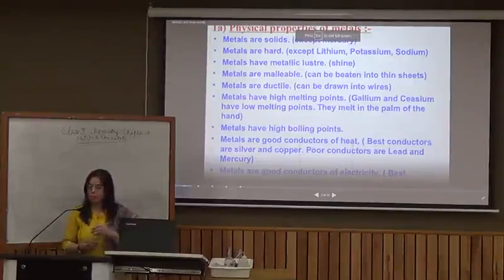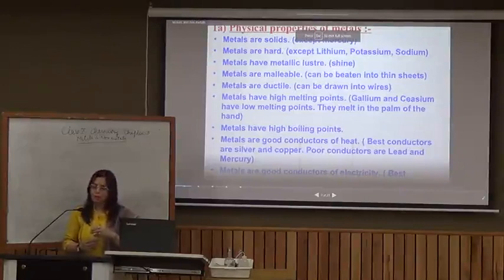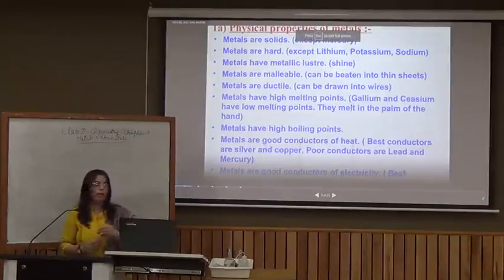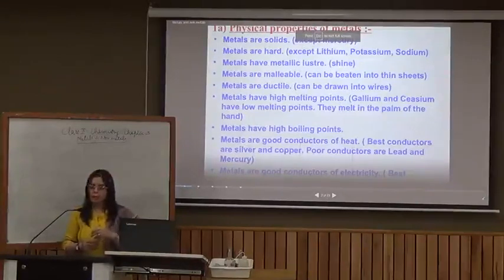Metals are good conductors of heat and hence are used in making cooking utensils. And metals are good conductors of electricity also, and that is why we use metallic wires as electric wires. There are a few metals which are excellent conductors. Silver and copper are excellent conductors of heat as well as electricity, whereas lead and mercury are poor conductors of heat among metals.